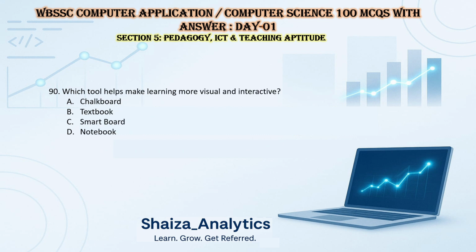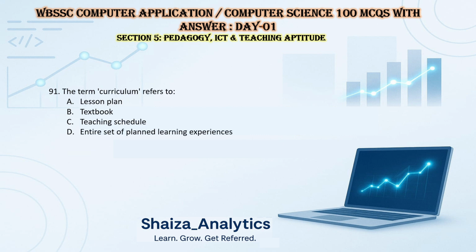Question 90, which tool helps make learning more visual and interactive? Option A, chalkboard. B, textbook. C, smartboard or notebook. So the answer is smartboard. The term curriculum refers to lesson plan, textbook, teaching schedule, or entire set of planned learning experiences. So the answer is the entire set of planned learning experiences.